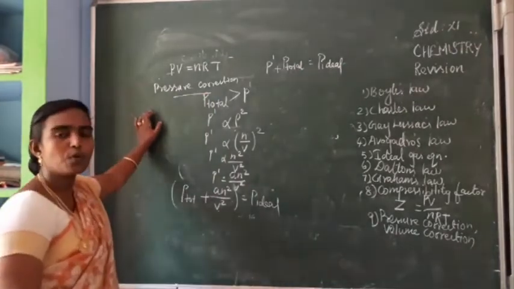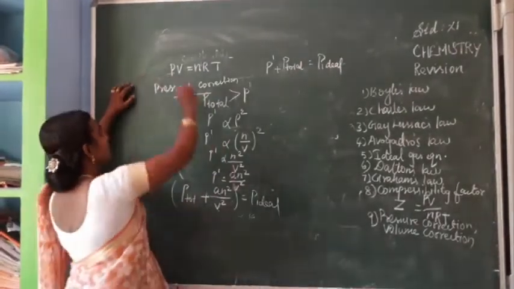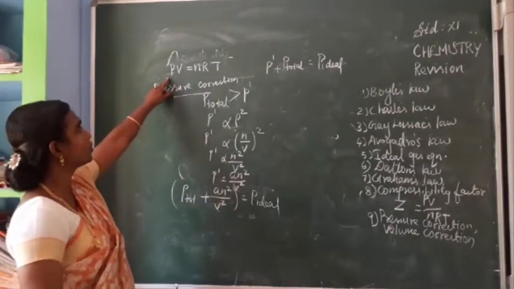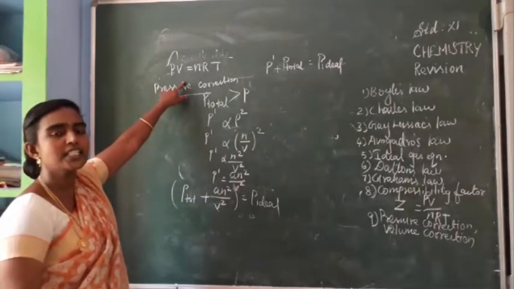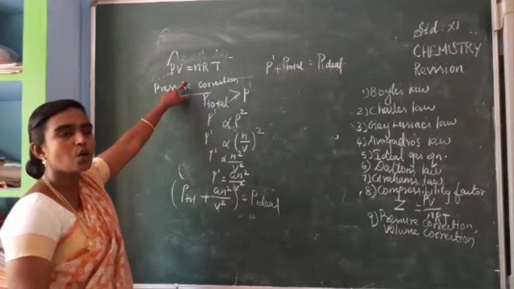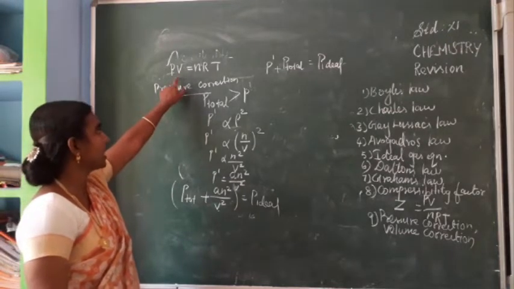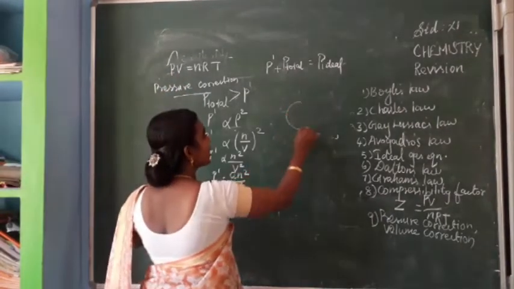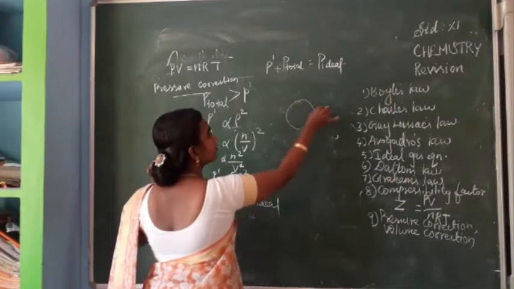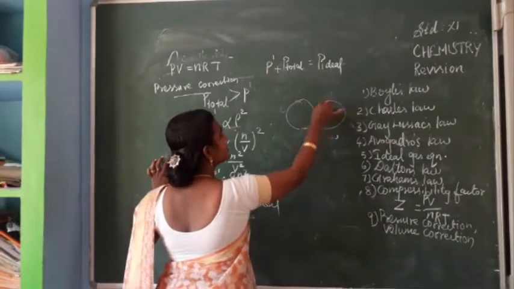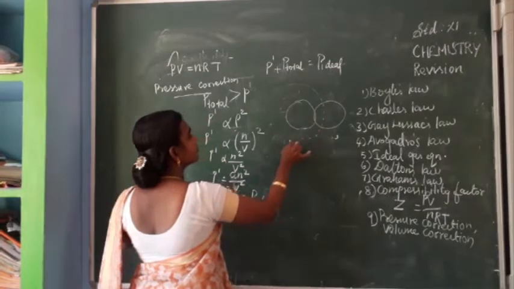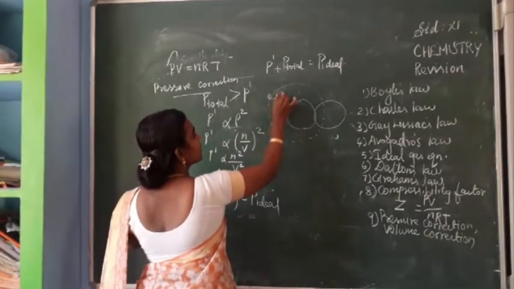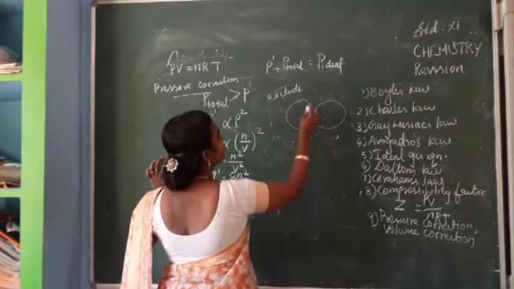So the pressure correction gives P plus a n square by V square. One more correction is the volume correction, isn't it? How can we correct the volume? When you consider two gas molecules, this volume is called the excluded volume.